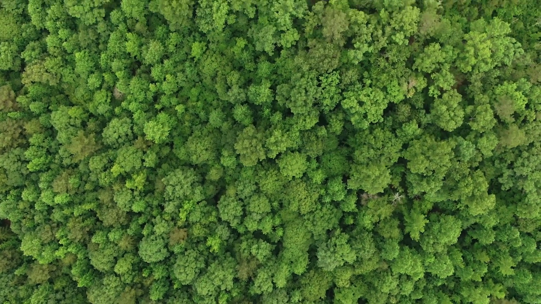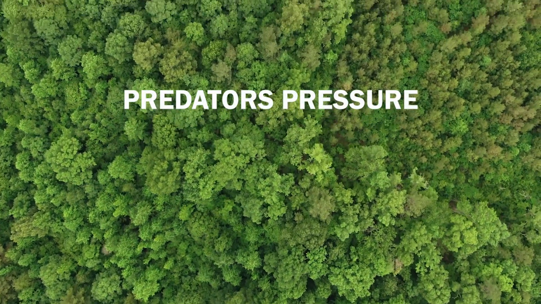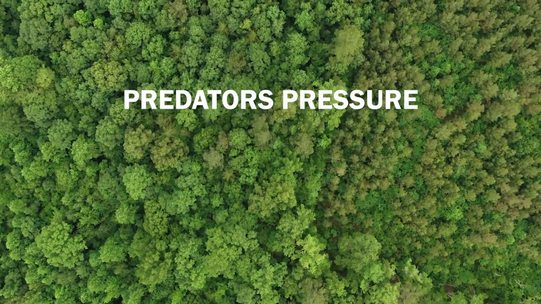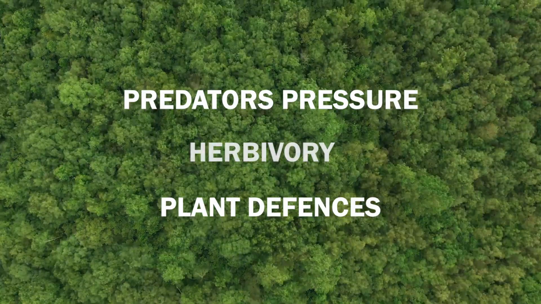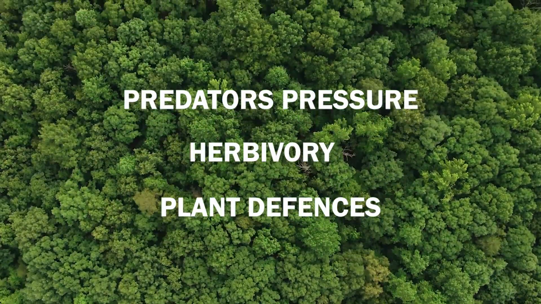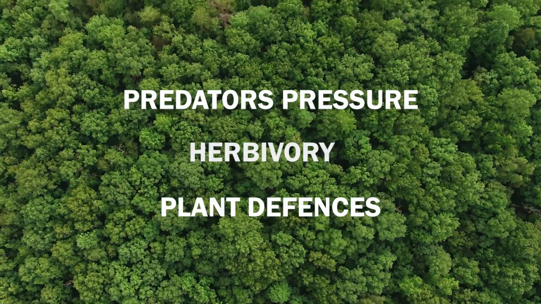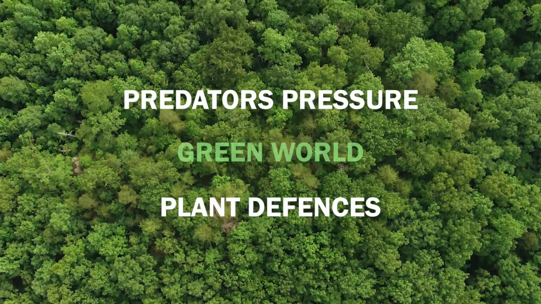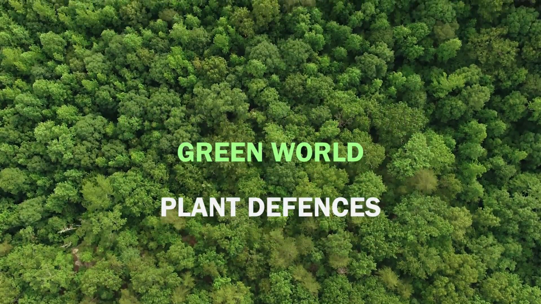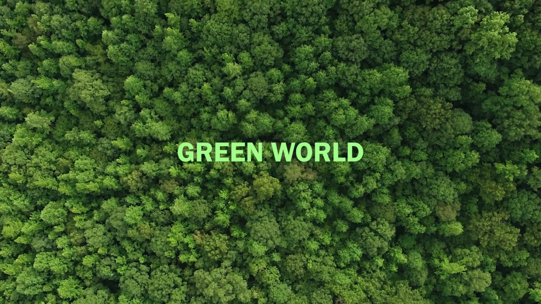However, these processes are not independent of each other. Predators can affect the evolution of plant defenses, and plant defenses can affect the evolution of herbivore traits. Predators and plants can have indirect effects on each other through their interactions with herbivores. In summary, the world is green because of a complex interplay of top-down and bottom-up processes in terrestrial vegetation ecology.